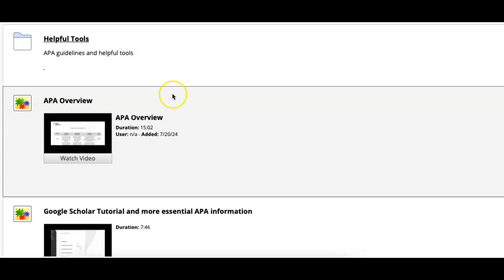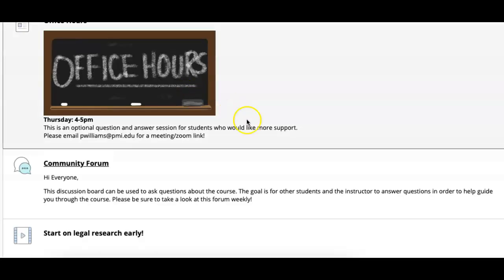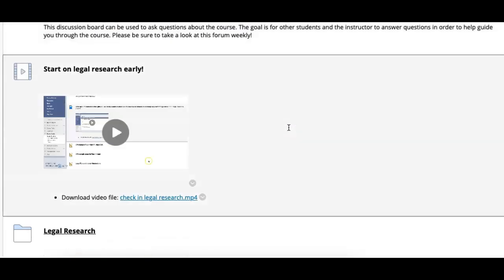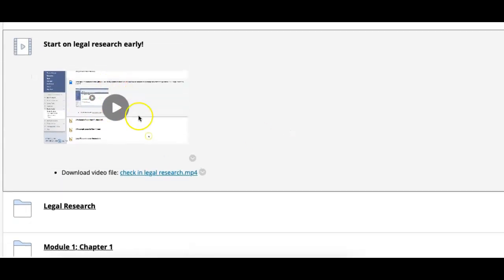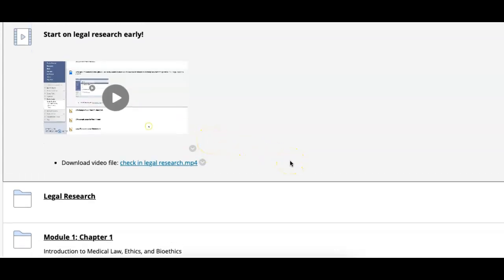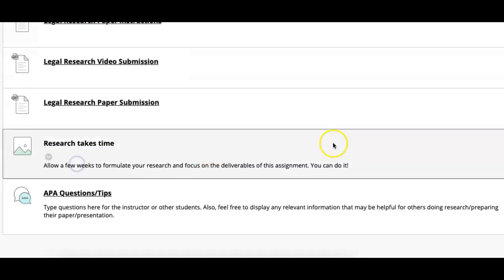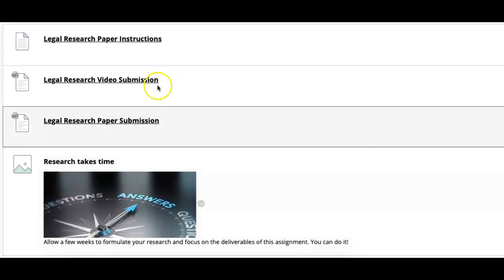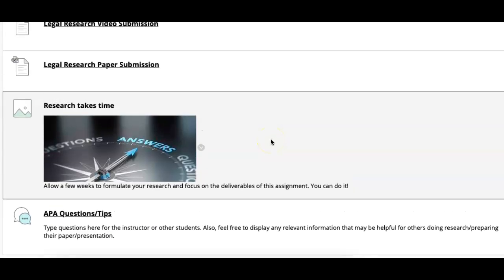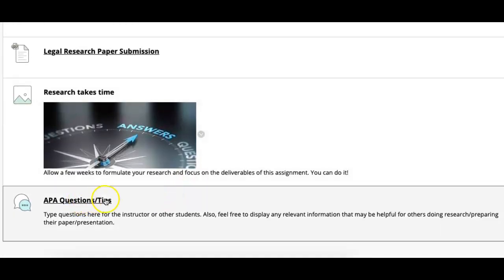But if you check out the course content and go back to the top of the course content, you're going to find a page that says Legal Research and Start Research Early. Go ahead and take a look at that. That's something that's going to be important for this week. When you click on the Legal Research file, this is actually going to show you the instructions, and you'll find your rubric and such in there. So you have another section. I hope it's linked. I'll have to make sure of that.